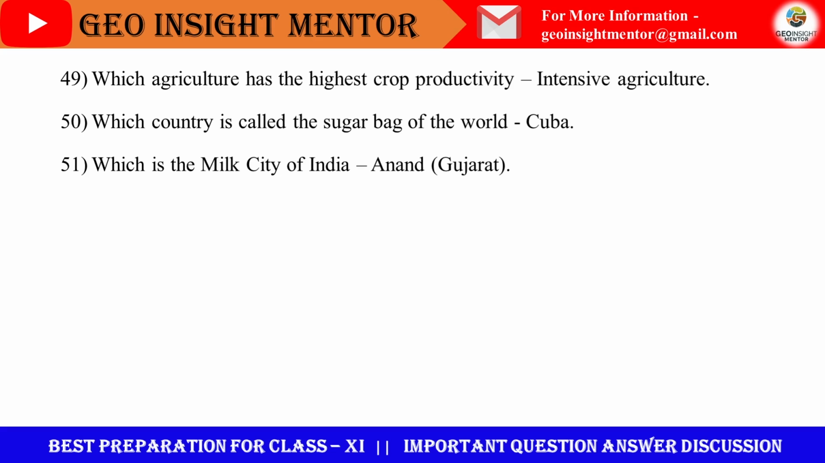The last question. Which is the milk city of India? Anand. It is situated in Gujarat. Here Amul factory is also situated. So that's all about our today's class, the combined class. I hope you have acquired much information regarding these two important chapters of human geography.